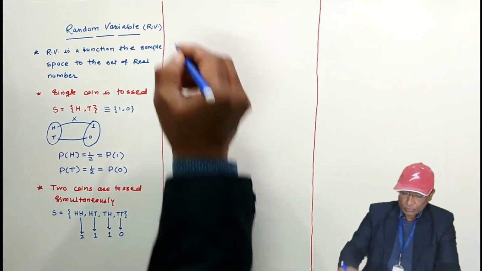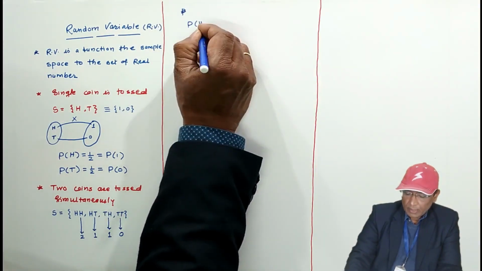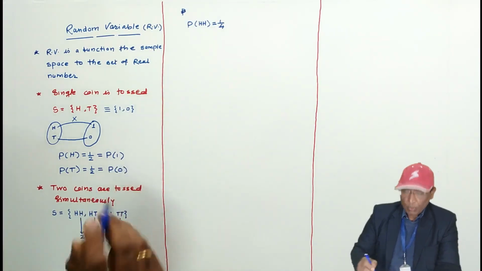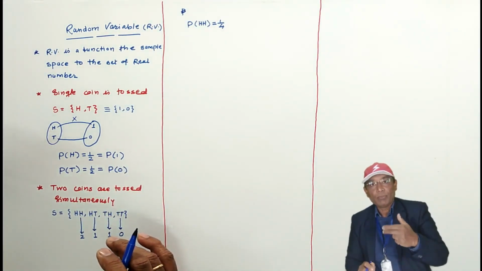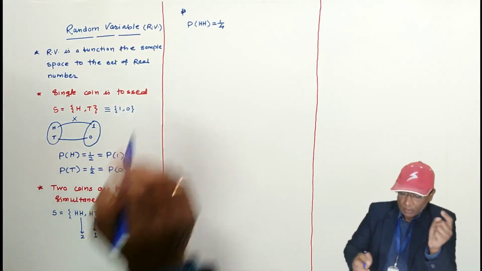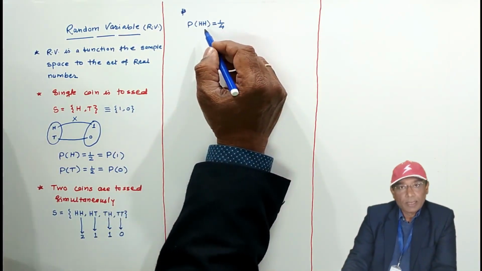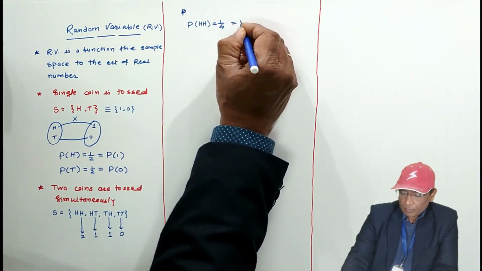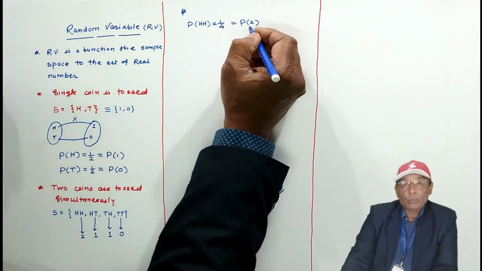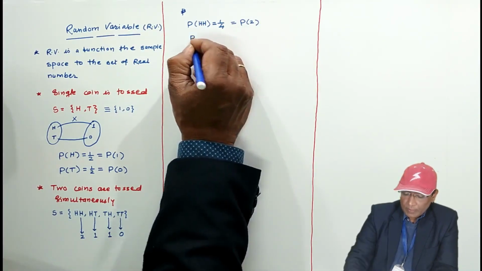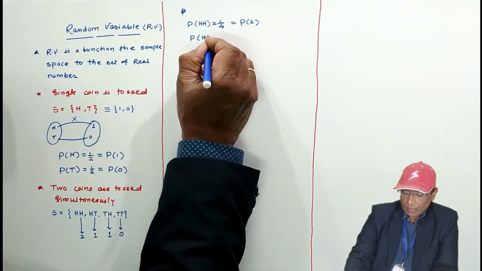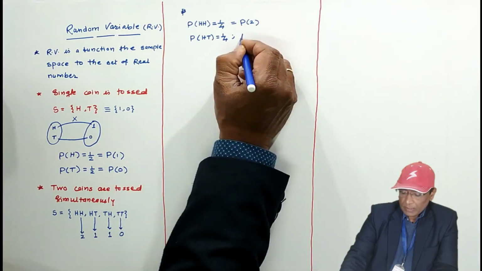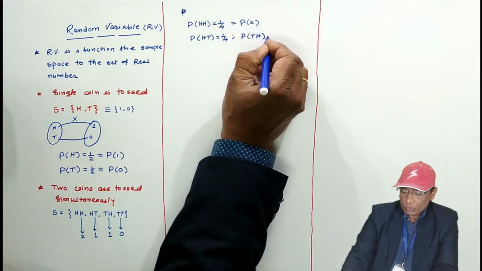Is it? Now, the probability of getting head on both the coins is 1 by 4, because all possible outcomes are 4 and the number of favorable events is single, 1. 1 by 4 is the probability of getting head on both the coins. Now this can be written as the probability of 2 and 2 is a random number. Probability of getting HT is what? 1 by 4. Probability of getting TH is also 1 by 4.